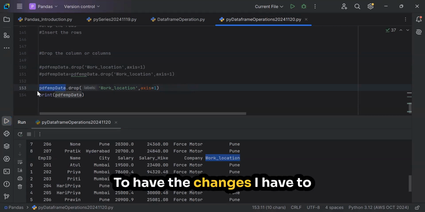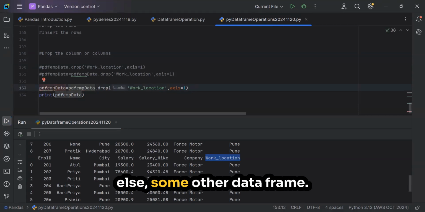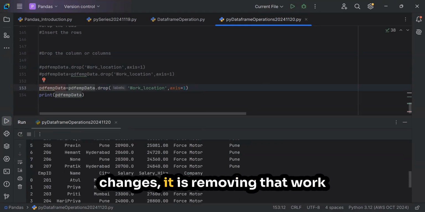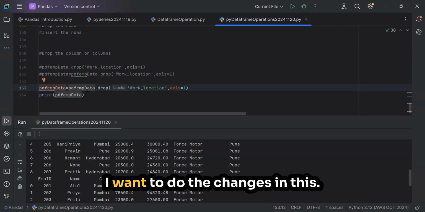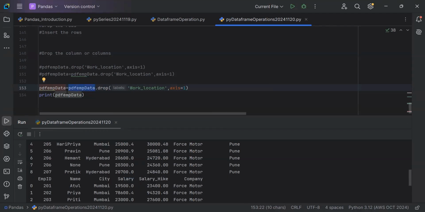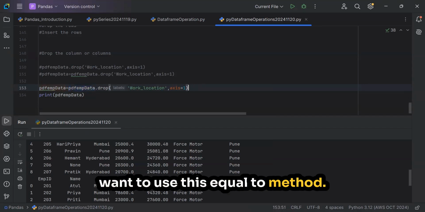Okay, to have these changes, I have to assign this data frame to some other data frame. If I do this, it is doing the changes, it is removing that work location. But I don't want to assign it. I want to do the changes in this data frame only. Getting my point? I don't want to use this equal to method and all.